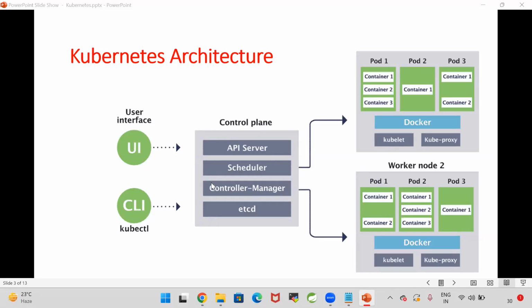I want to tell Kubernetes to scale up the pods. Currently, one pod is running. I want to run 5 pods for my application. I will send that request to the control plane: increase my application pods from 1 to 5. Then the Kubernetes control plane will receive my request and will increase the pod count to 5.